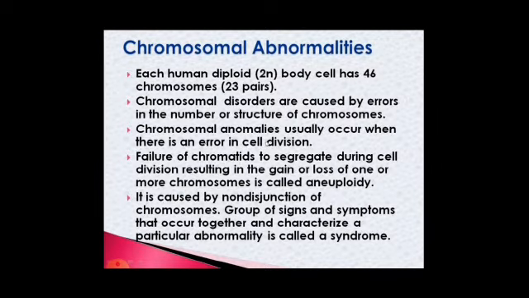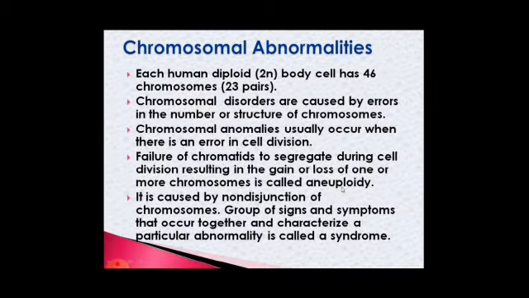The chromosomal anomalies usually occur when there is an error in cell division. If there is any error during the cell division, that will result in chromosomal abnormalities. It may be due to the failure of chromatids to segregate during cell division. So, we will get an extra chromosome or we will lose one chromosome.